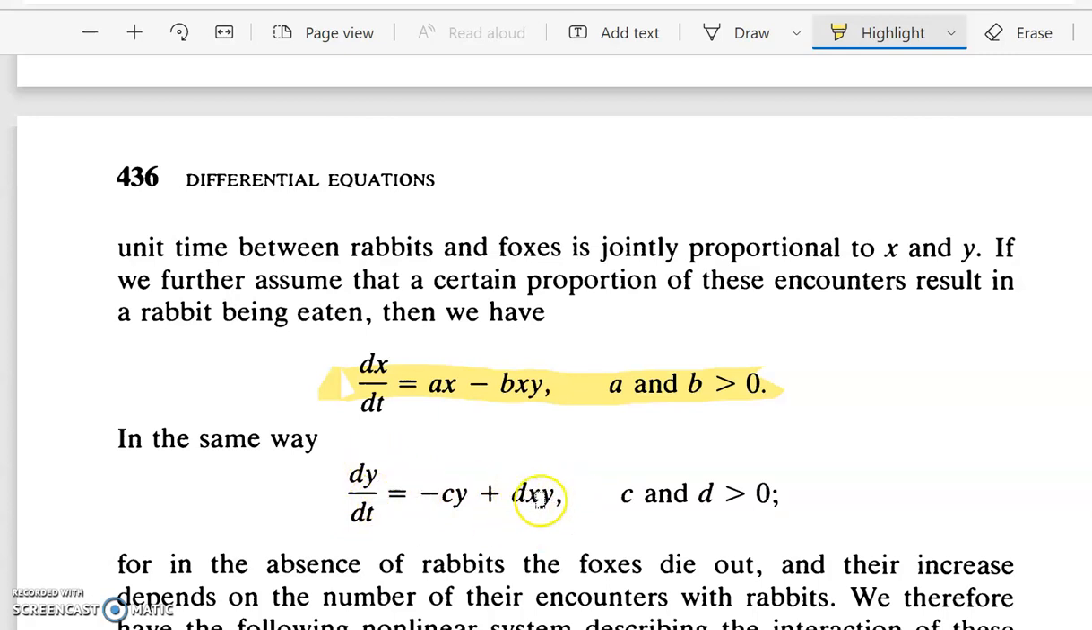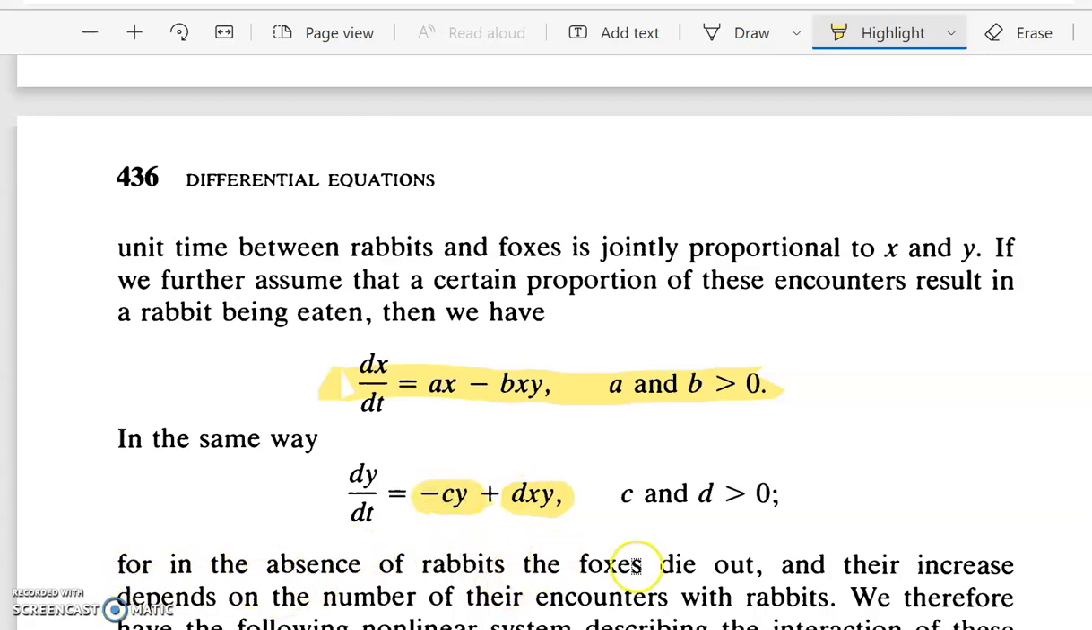Now when there are more interactions between the rabbits and foxes, the population of foxes increases. As more interactions happen, they will consume more rabbits, and accordingly the population of foxes will increase. So we will get a positive term dxy. Now when the population of rabbits decreases, there will be a gradual decrease in the population of foxes. So you will have a term minus cy.